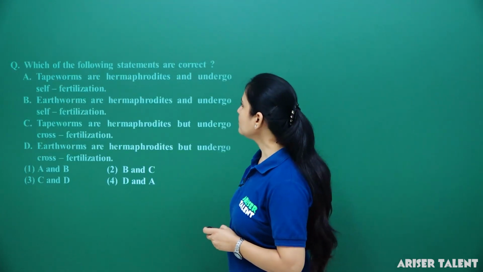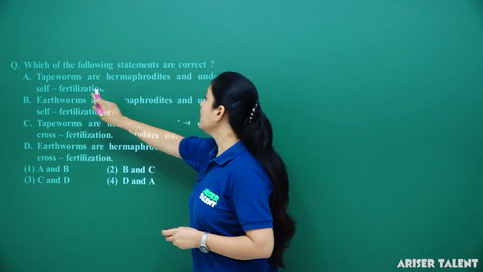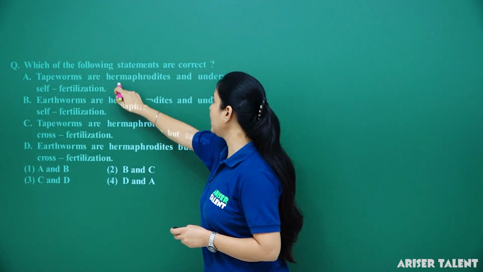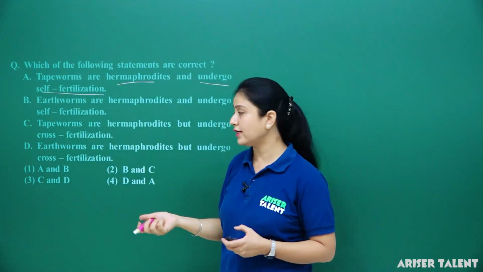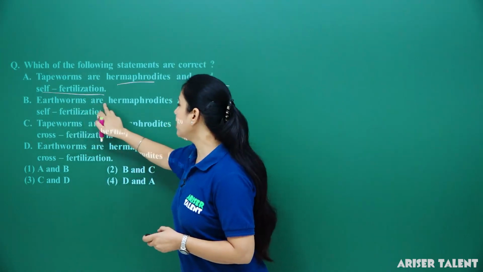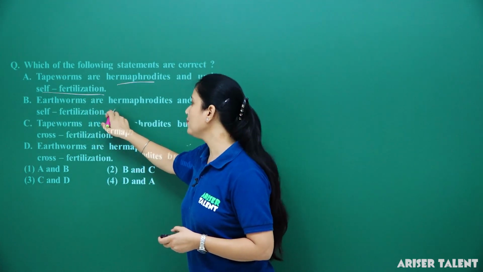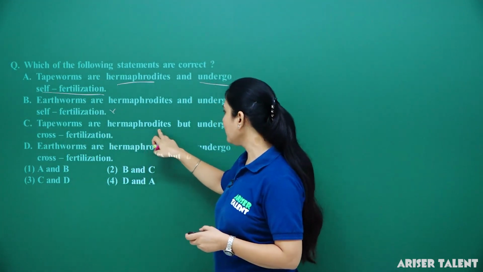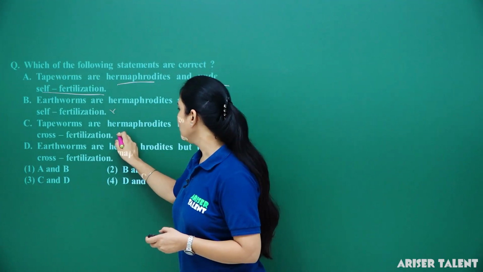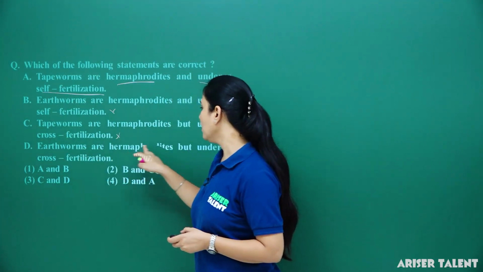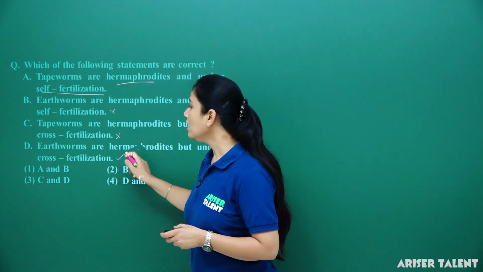Okay. Next is, which of the following statements are correct? Tapeworms are hermaphrodite and undergo self-fertilization. Okay, this is the correct statement. Earthworms are hermaphrodites and undergo self-fertilization. No. Tapeworms are hermaphrodite but undergo cross-fertilization. No. Earthworms are hermaphrodites but undergo cross-fertilization. This is the correct statement.